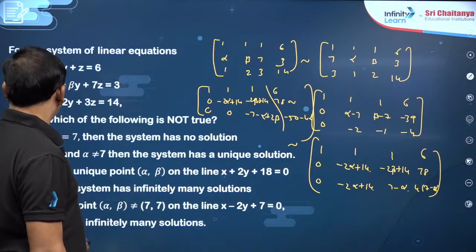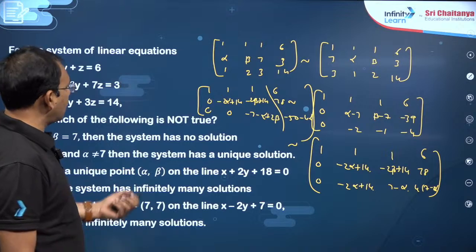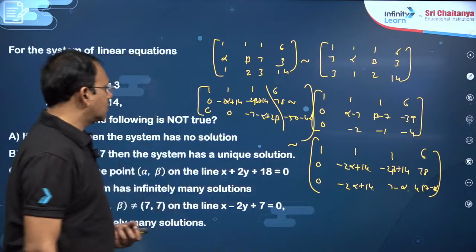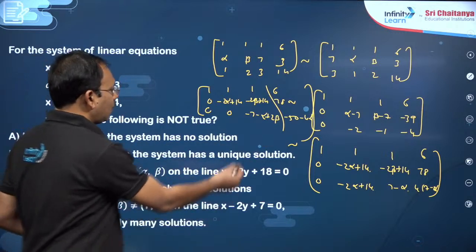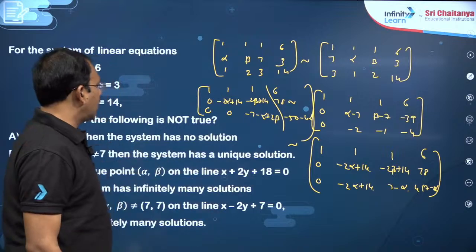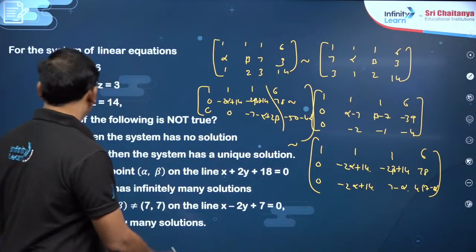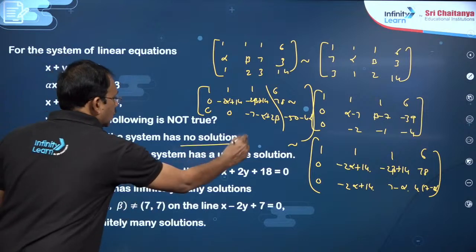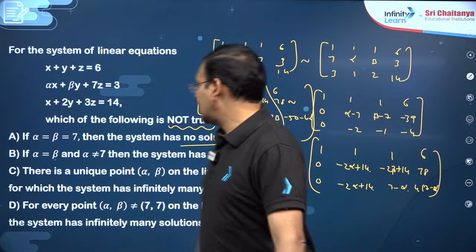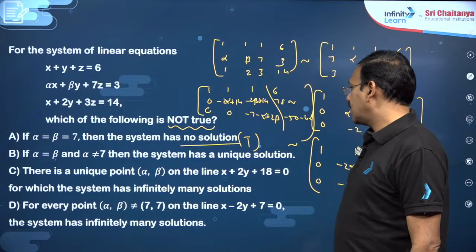Now you just observe, he said if alpha is equal to beta is equal to 7, the system has no solution. 7 means, you see my dear friends, 28, this is not equal to 0, and what about this? 7 means minus 14, this is going to be minus 14 and plus 14, 0. Here 0, here not equal to 0, the system will have no solution. True, but he is asking not true.